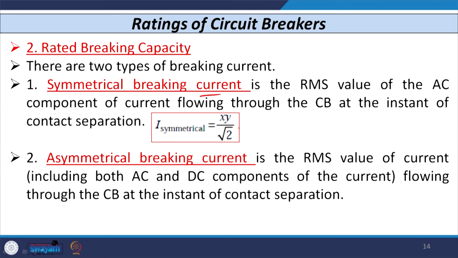The symmetrical breaking current is defined as the RMS value of the AC component of current that is flowing through the circuit breaker at the instant of contact separation. That is known as the symmetrical breaking current, and it is defined by I symmetrical equal to some points on the graph divided by root 2.